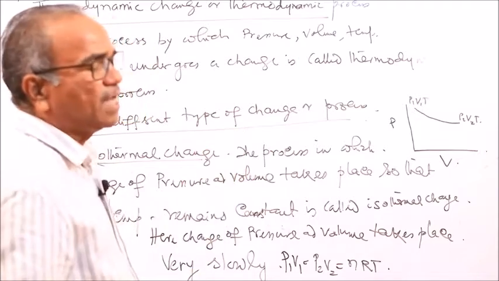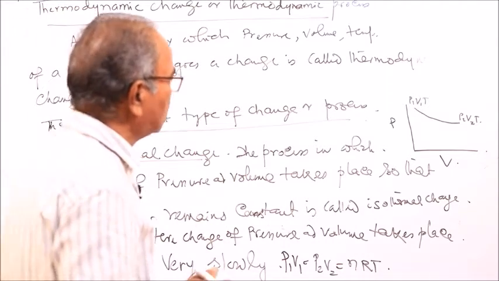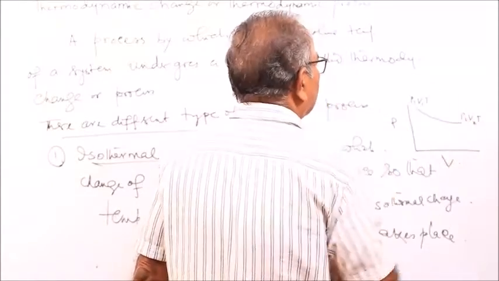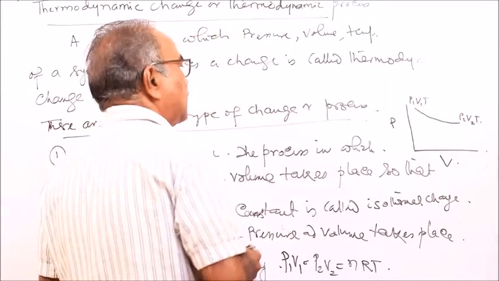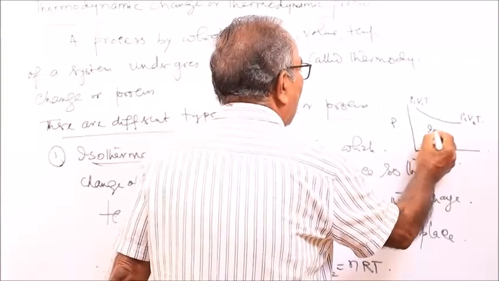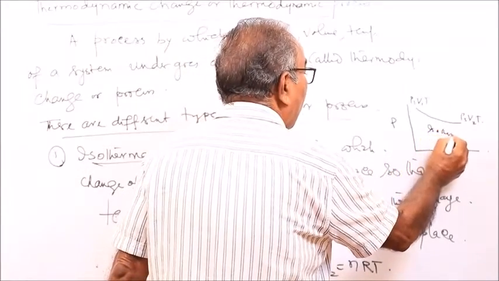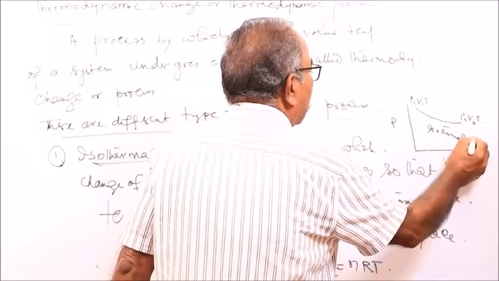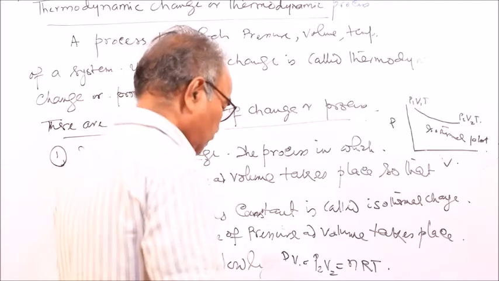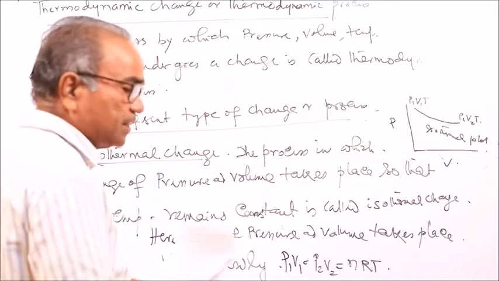This is called the indicator diagram. The indicator diagram shows that pressure is changing very slowly and temperature remains constant. This is the isothermal change, the isothermal plot. Then adiabatic change.